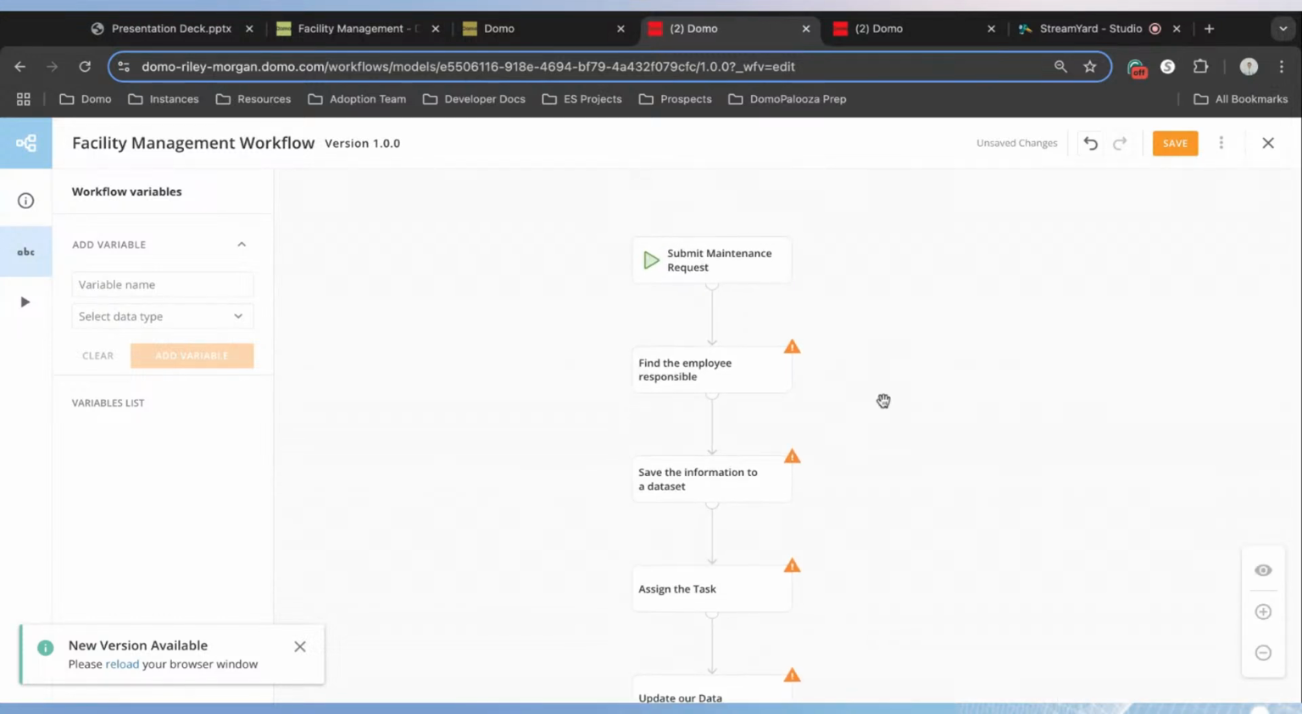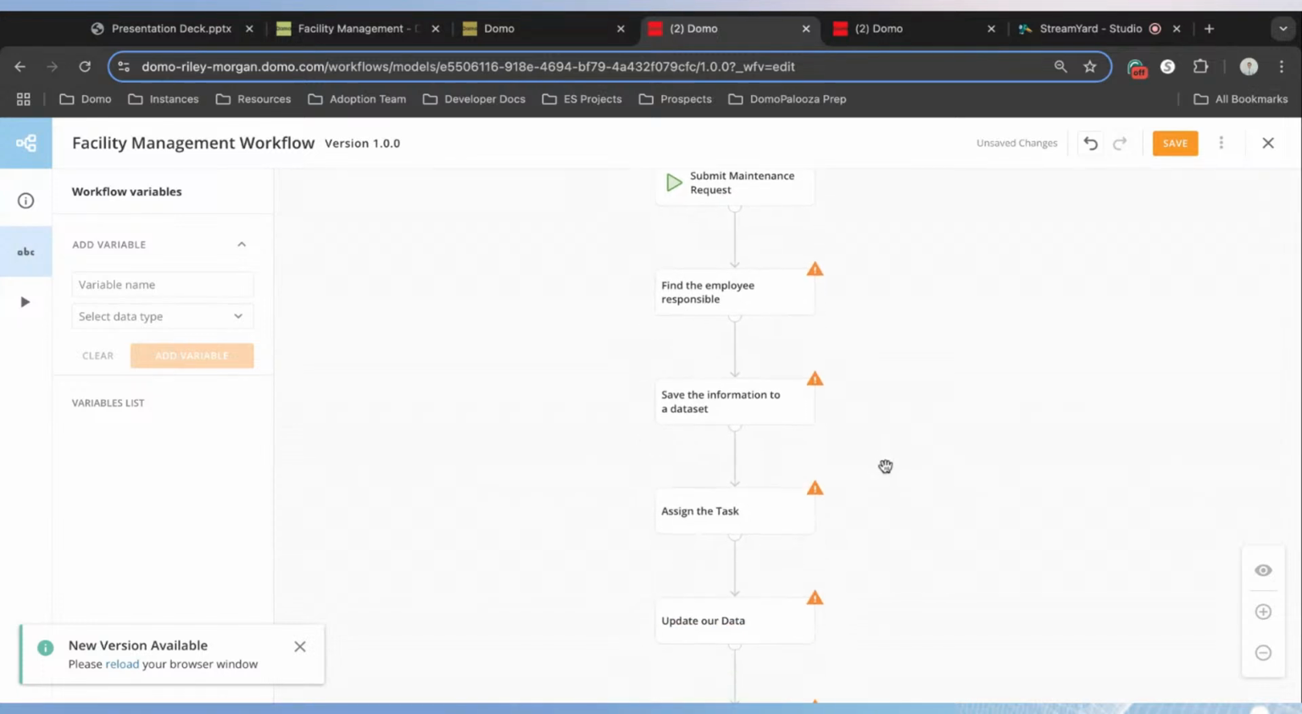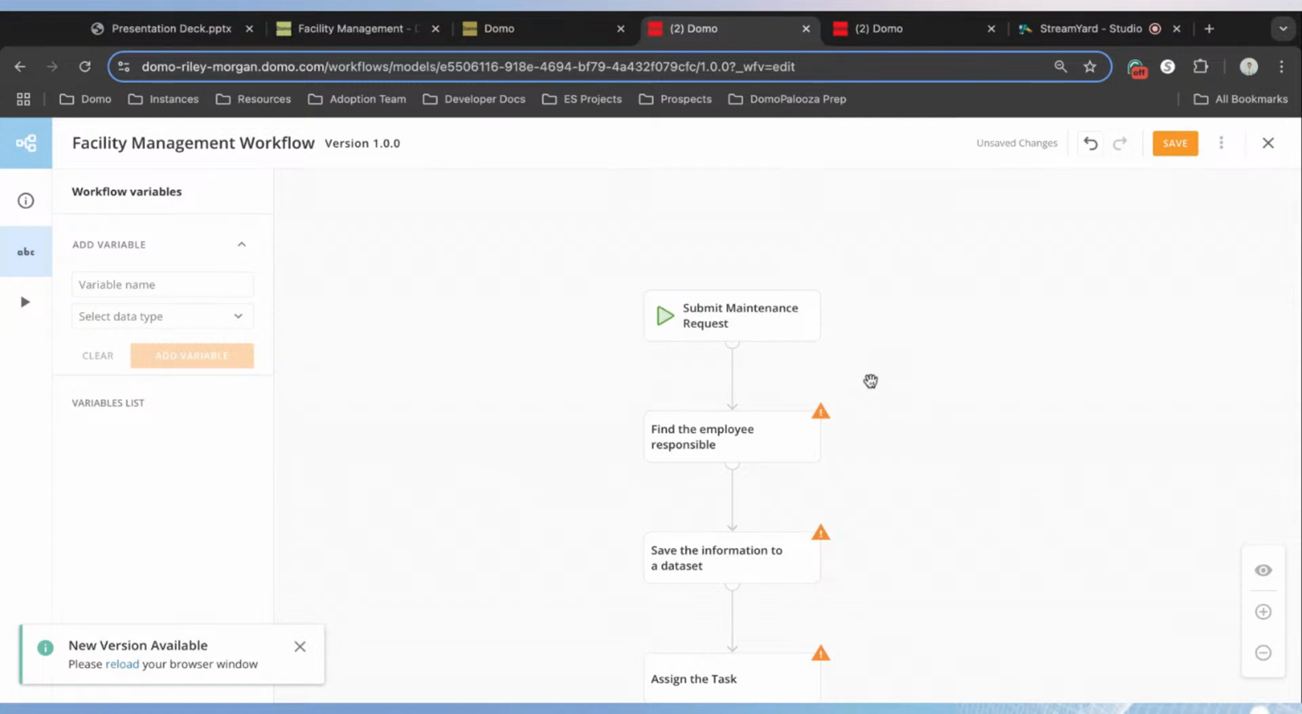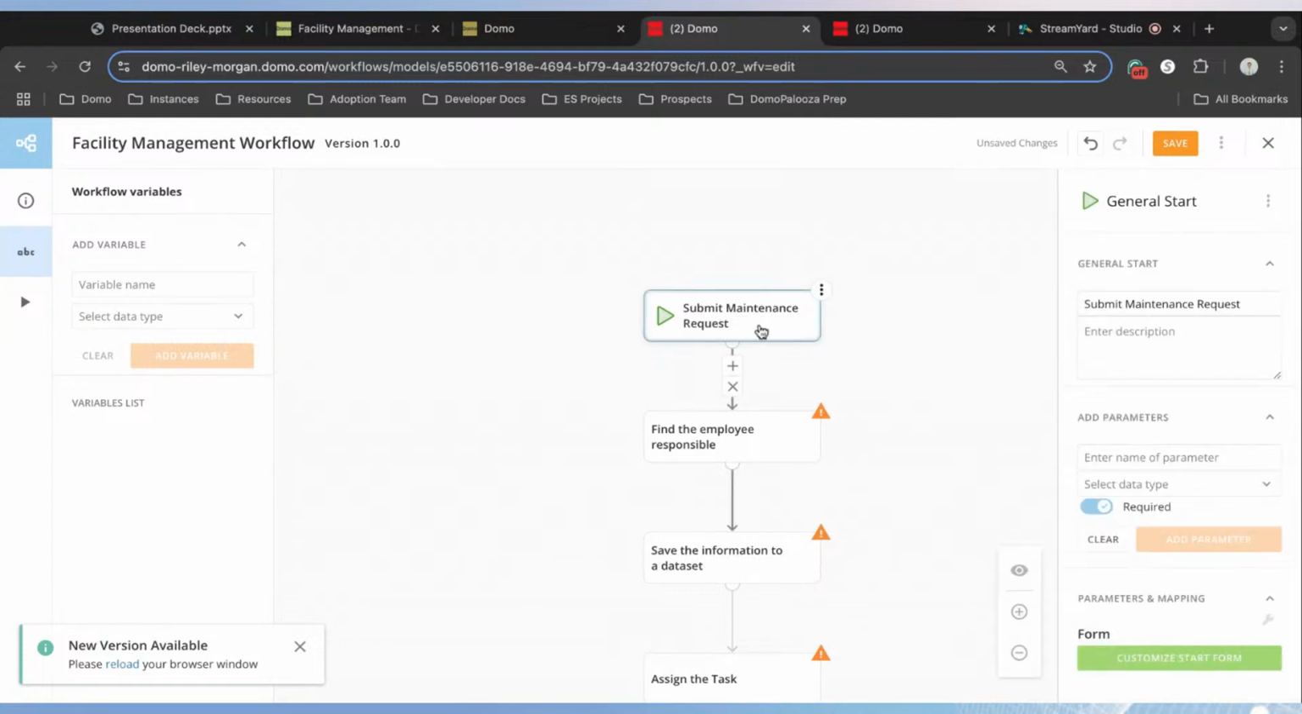So super simple process, only five steps here to configure to begin with. But I think walking through a process step by step really helps us understand what's required and what we need to be able to accomplish this process. So now that we know what this workflow is going to look like, let's jump back to our first tile here. And we noted that we needed to submit some sort of maintenance request.